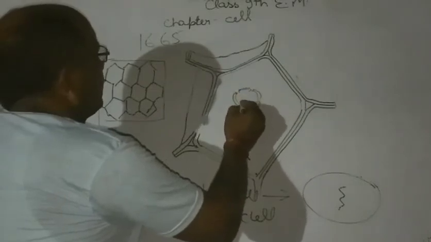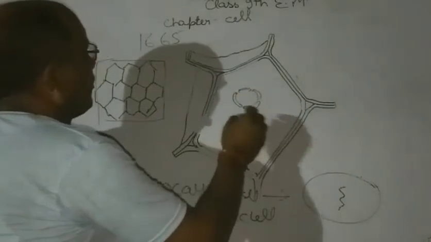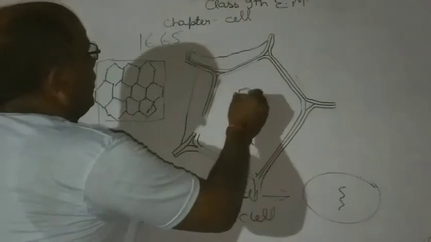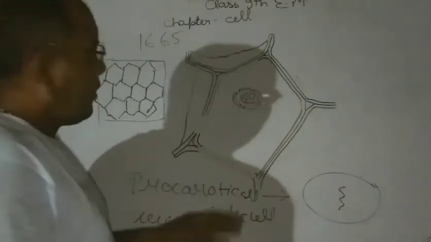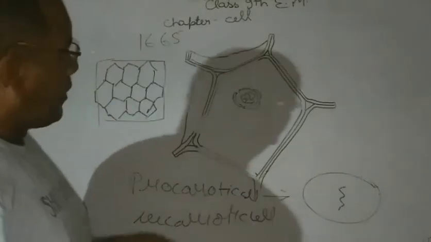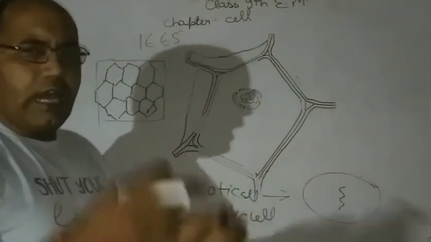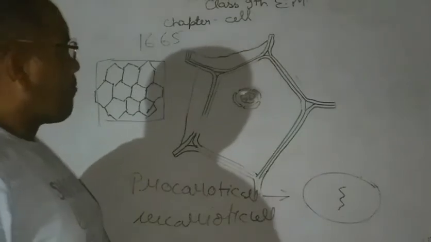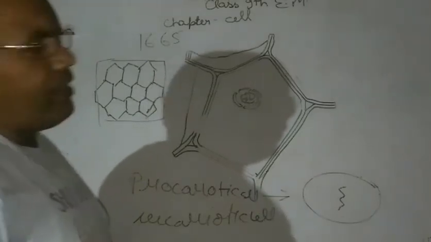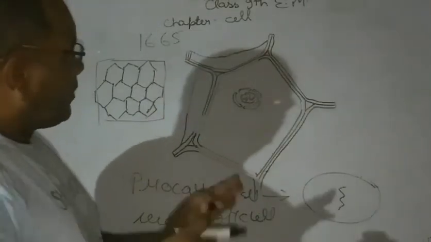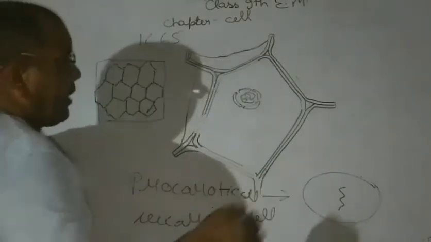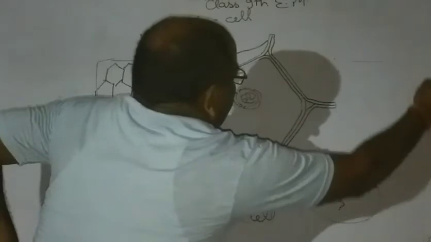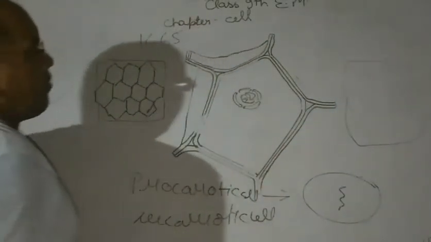This cell has a nucleus, and in the nucleus chromatin is present. Basically, there are also two types of eukaryotic cell, plant cell and animal cell. We can say this is the animal cell and this is the plant cell.